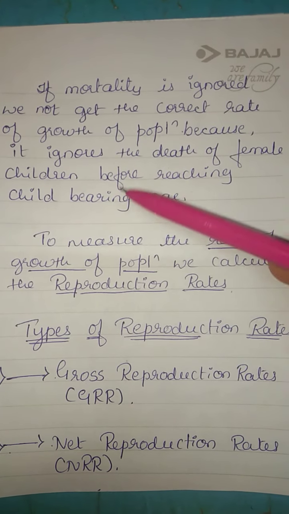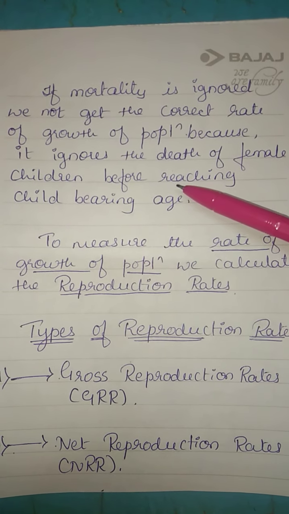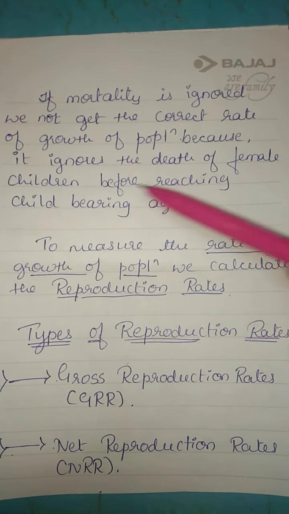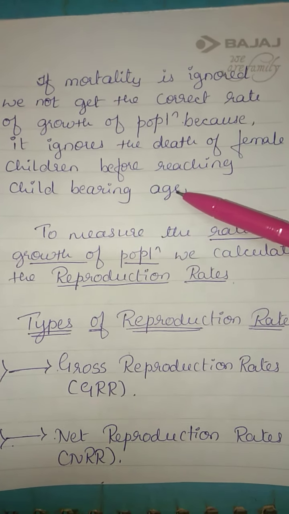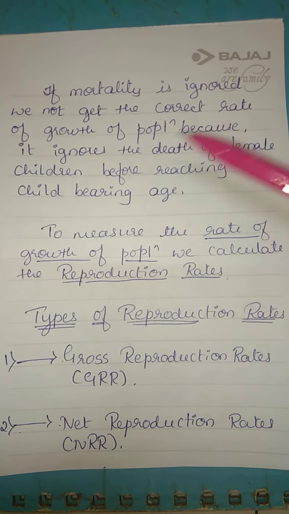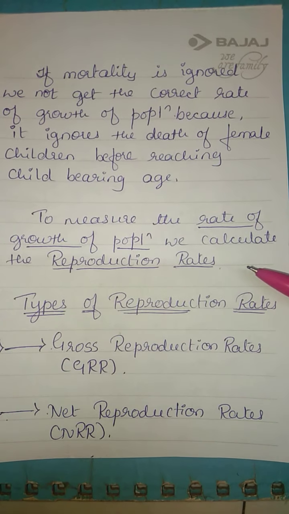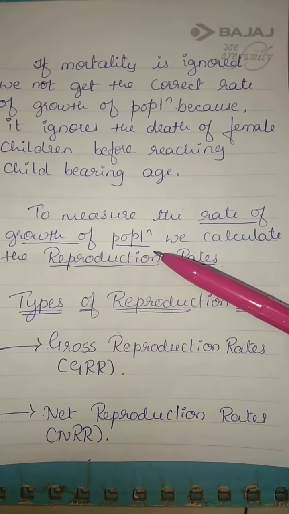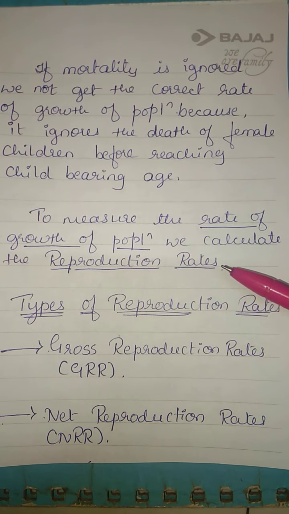We cannot say that all the females survive till the childbearing age. To overcome this, we calculate reproduction rates.